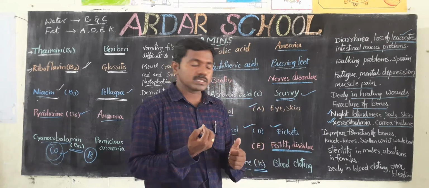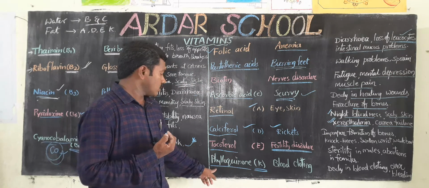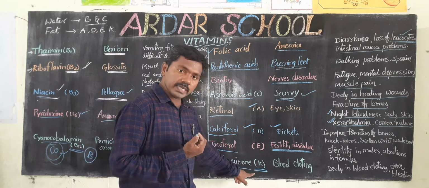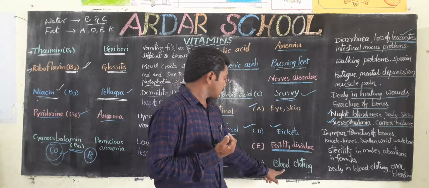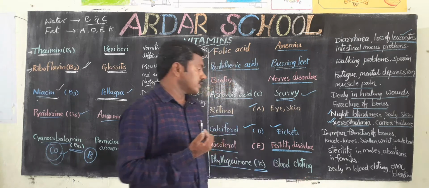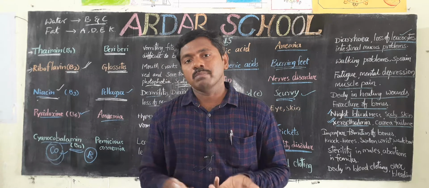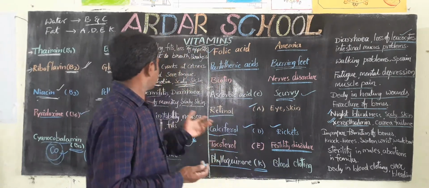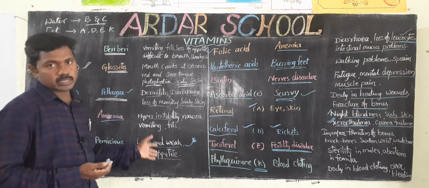The reason is lack of phylloquinone, also known as vitamin K. The symptoms are delayed blood clotting or over bleeding. So these are the vitamins, diseases, symptoms and resources.